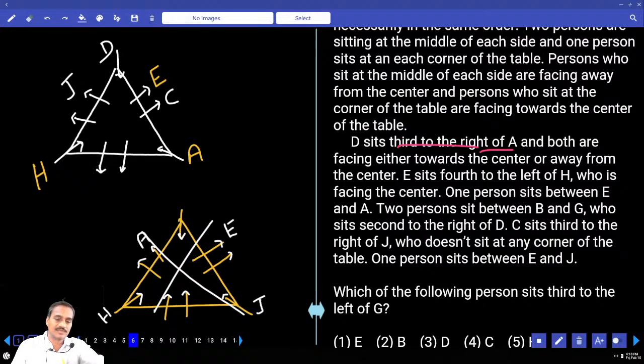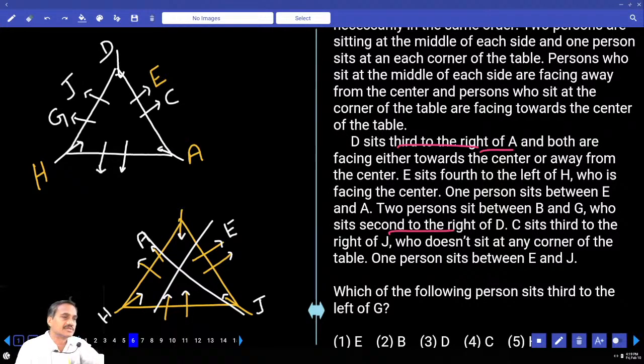And E sits fourth to the left of it, facing the center, and one person sits between E and A, and two persons between B and G. G sits second to the right of D, so G is here. Two persons between B and G: 1, 2, B will be at this place. Then who is the person left over? A, B, C, D, E, F. F is the person at this place.